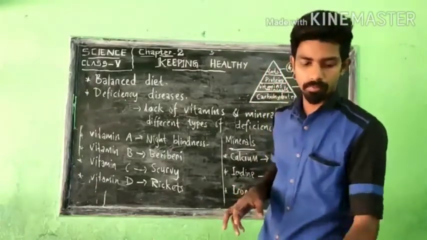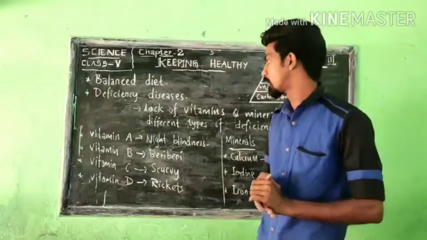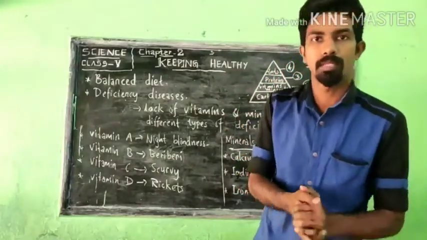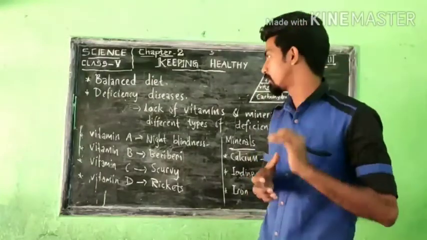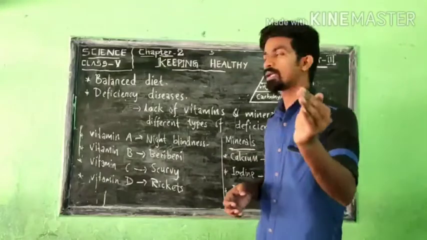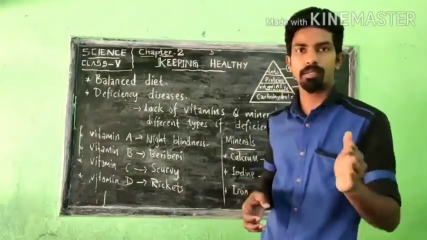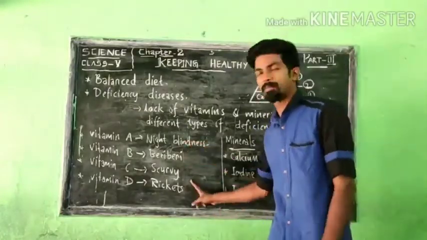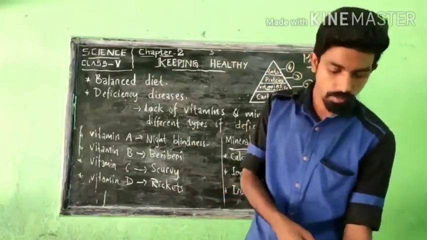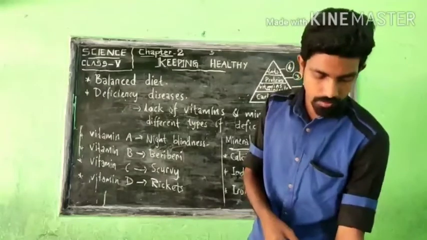Then the symptoms of those diseases. It shows how you can understand that those types of diseases are present in your body. So our body will show some symptoms. Then finally, what foods we must take to avoid these types of diseases. Okay, so that is about that one. So moving on with the explanation one by one.